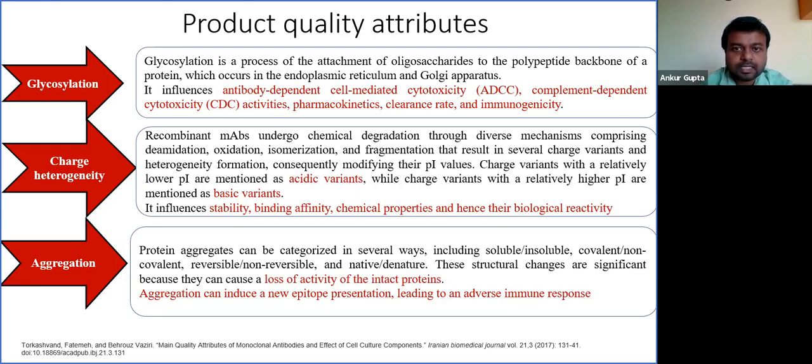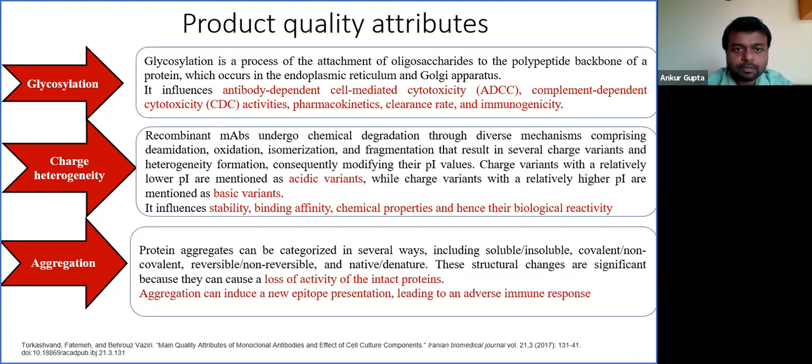This occurs in the endoplasmic reticulum and Golgi apparatus. Why is it important to look into the glycosylation profile? Because it determines the ADCC and CDC property of the molecule, as well as pharmacokinetics, clearance rate, as well as immunogenicity.